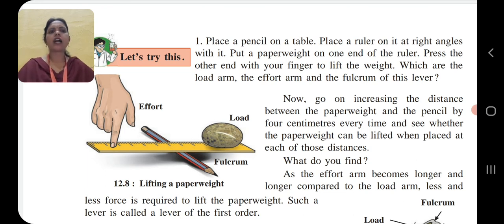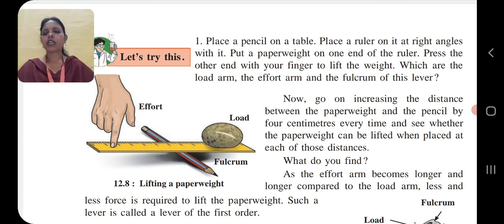As the effort arm becomes longer and longer compared to the load arm, less and less force is required to lift the paperweight. Understood the point clearly? Such a lever is called a lever of the first order.